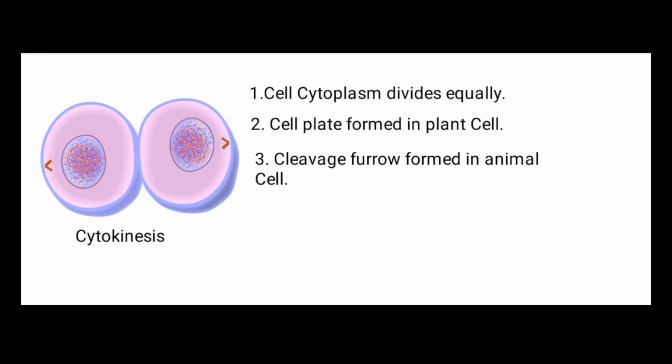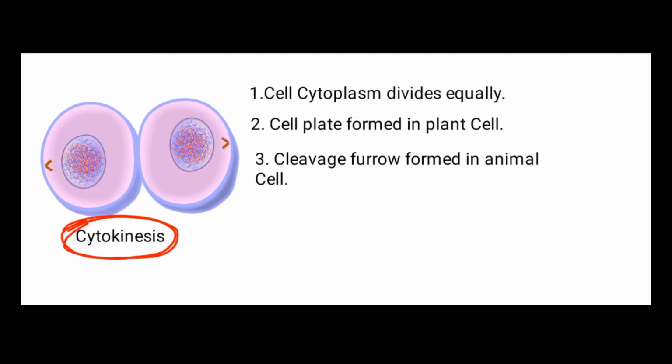As we know, each cell has a nucleus and cytoplasm, and in the daughter cells, the cytoplasm is also equally distributed in the process of cytokinesis. In mitosis, the cytoplasm is equally divided or distributed into the daughter cells, and that process is called cytokinesis.